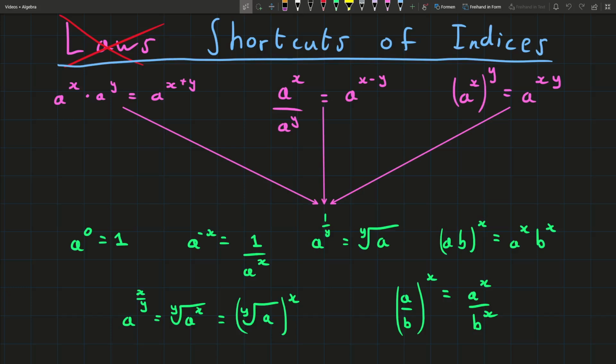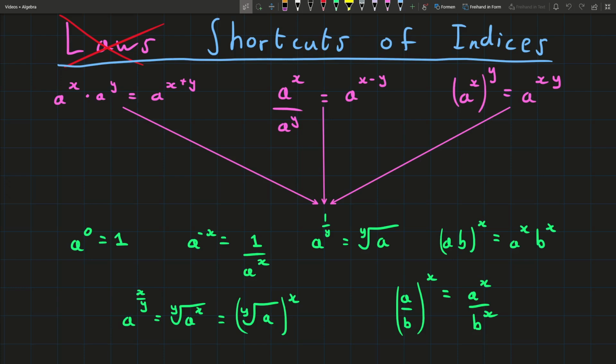So when this topic is usually taught in schools, it's usually called the laws of indices, and I really don't like that name because the word law kind of implies that it's a made-up rule. Like, a law is when somebody makes up a rule and everyone just has to follow it, just because that's how it is. But this is kind of the exact opposite of what's going on here, because these quote-unquote laws of indices aren't really laws. They all make sense, and you can really see that they all make sense.